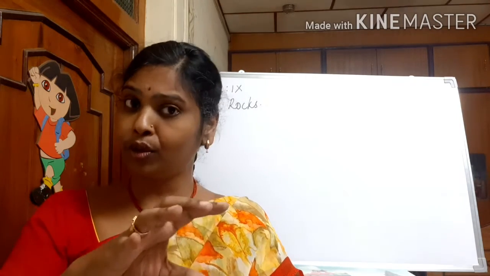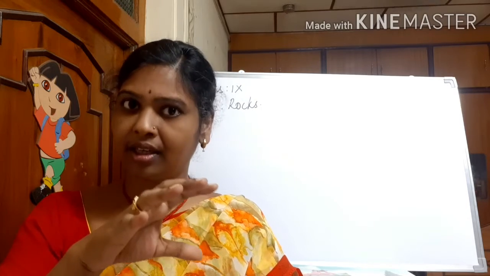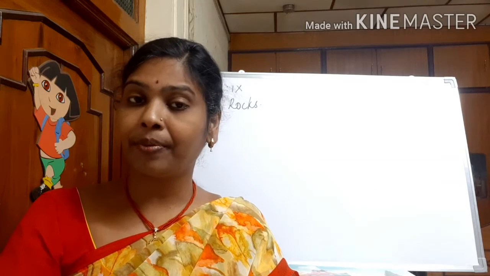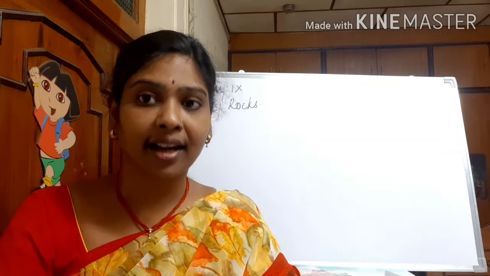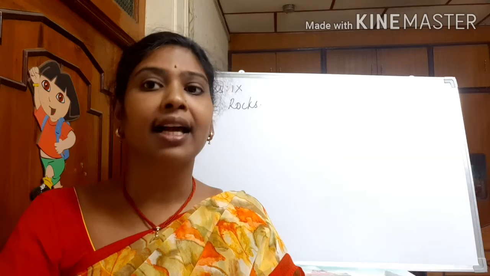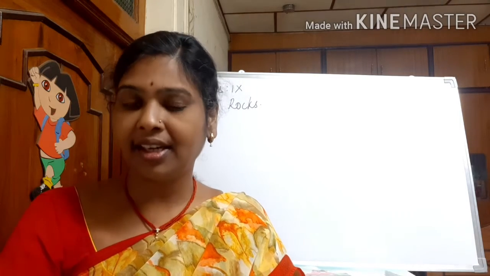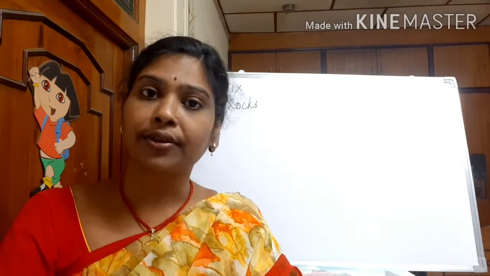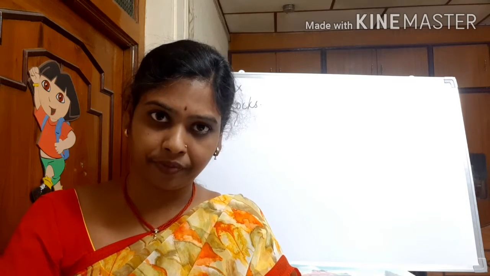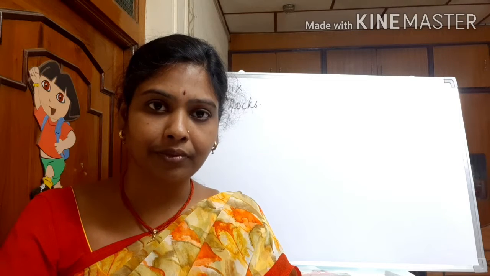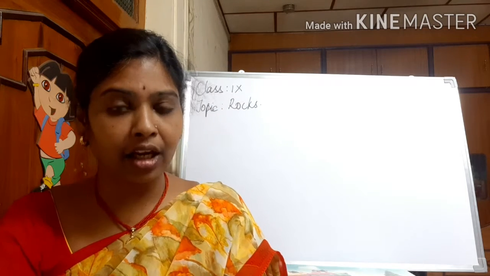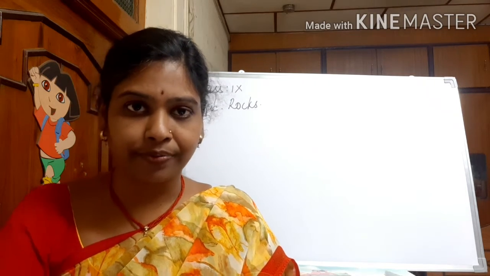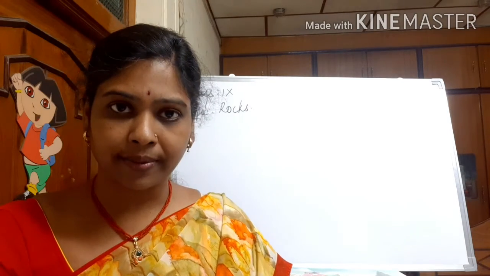Now let's come to the crust. This crust is made up of rocks, and that is why this crust is also known as lithosphere. Lith means rock, sphere is layer. So crust is always known as lithosphere. The rocky layer upon the earth's surface is crust, basically made up of rocks.